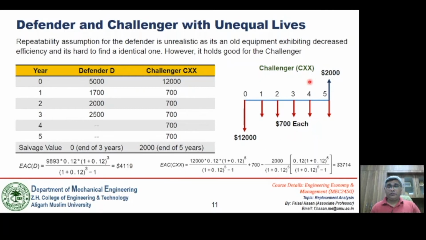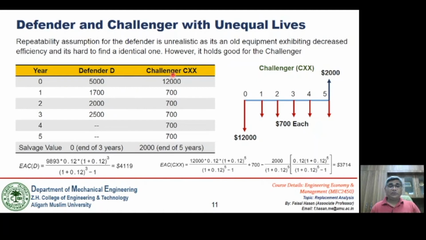So for the computation of EAC for the challenger, we are taking n equal to 5 years, and for the defender the economic life is given as 3 years, so it is taken to be 3 years. First thing is that whenever we are making computations regarding replacement, we have to take the economic life of each one.